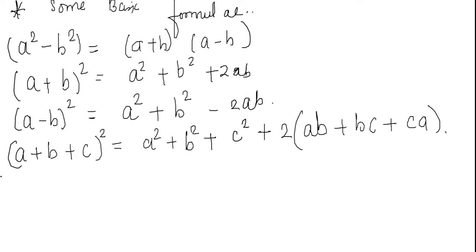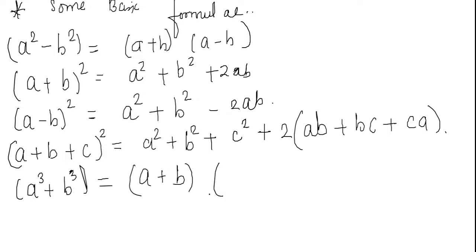Okay. Next formula is of a cube plus b cube. So this will give us a plus b into a square minus ab plus b square.